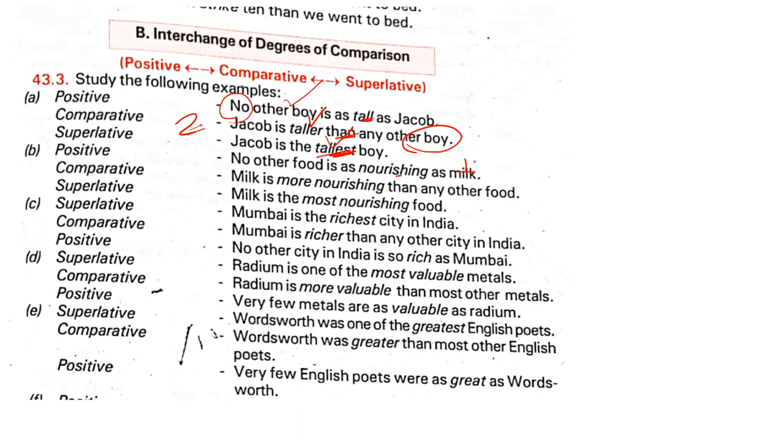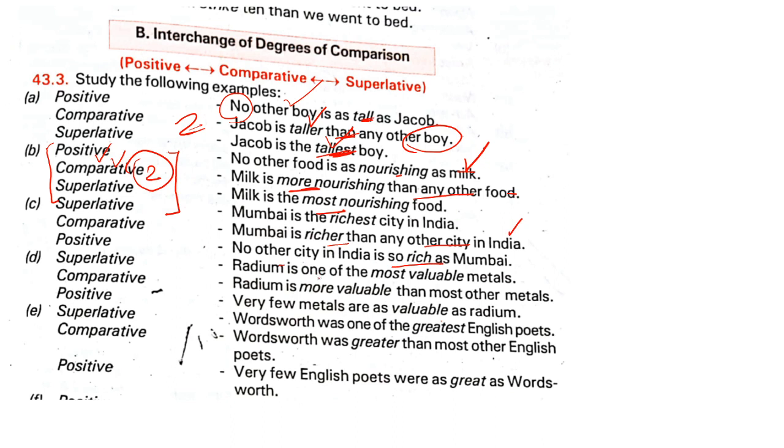That means it is the best of the lot. Milk is more nourishing than any other food, and milk is the most nourishing food. Well, you understand that when the degree of comparison is between two, there is only positive and comparative. But when it is in the lot, we have all three comparisons. Mumbai is the richest city in India. Mumbai is richer than any other city in India. No other city in India is so rich as Mumbai.